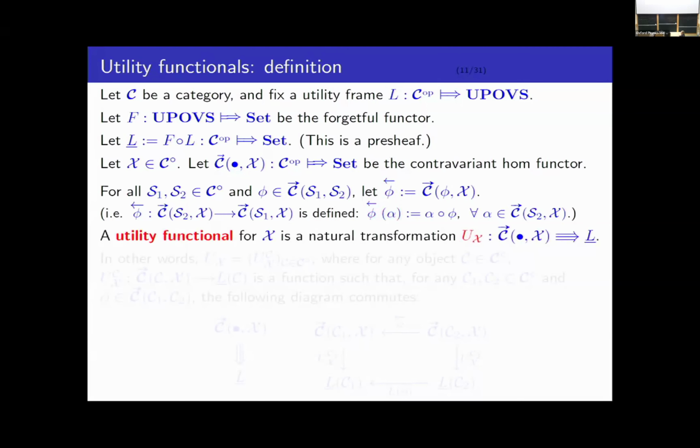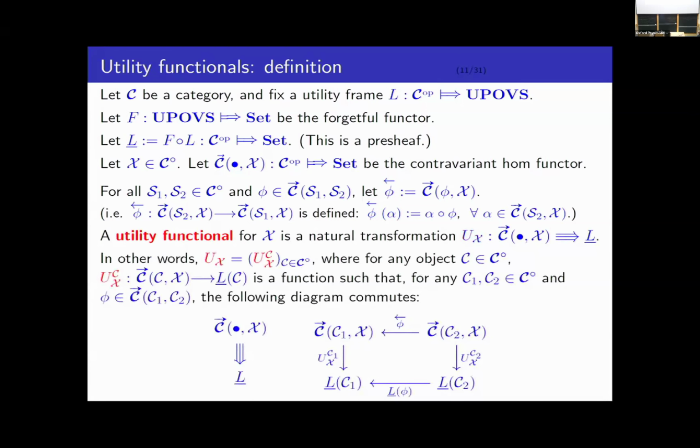This is what's going to play the role of a utility function in this general framework. A utility functional for X is a natural transformation from the contravariant Hom functor defined by X into this kind of forgotten utility frame functor. Okay, so in other words, I'm sure nobody here needs to know what a natural transformation is, but just to make sure we're all on the same page, it's a collection of functions, one for every object in the category, such that basically for any objects C1 and C2 and any morphism phi, this diagram commutes.